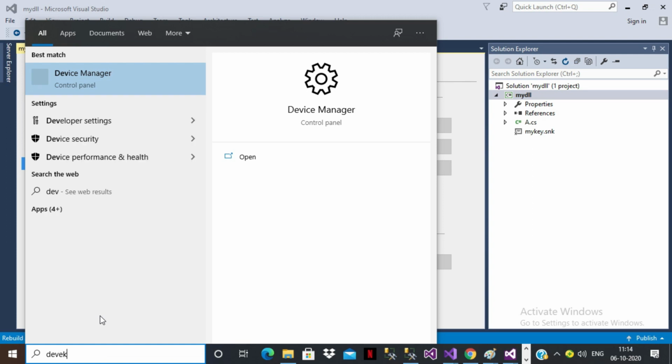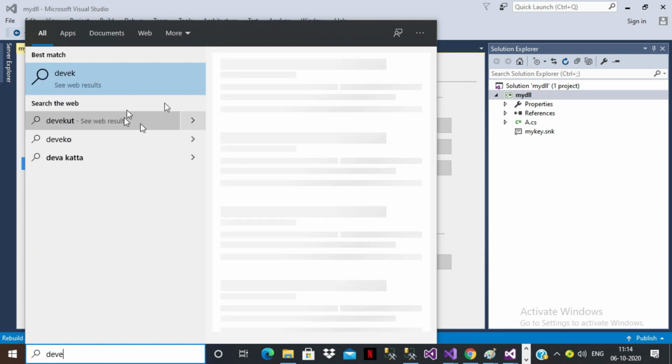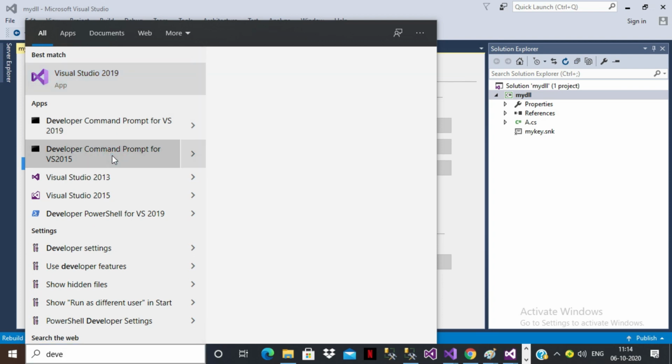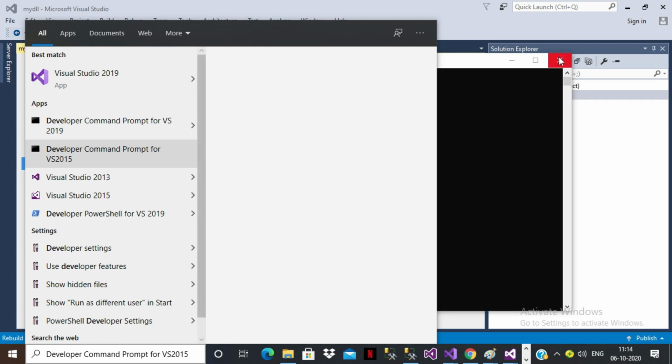Here you can check the developer command prompt for VS 2015. Is it clear? Right click on this command prompt and run as administrator. Administrator permission is required to run this command prompt. Then only you will get the permission to keep the DLL file under the GAC location.